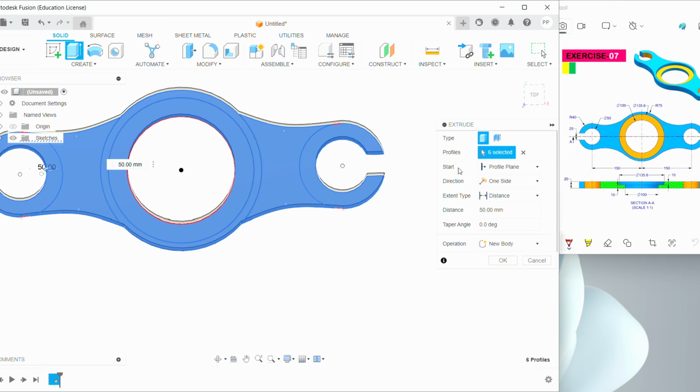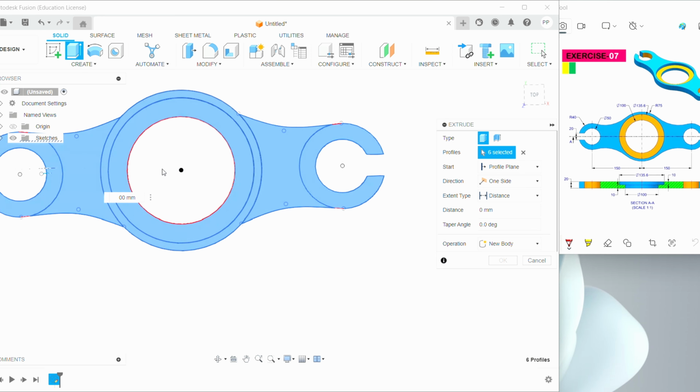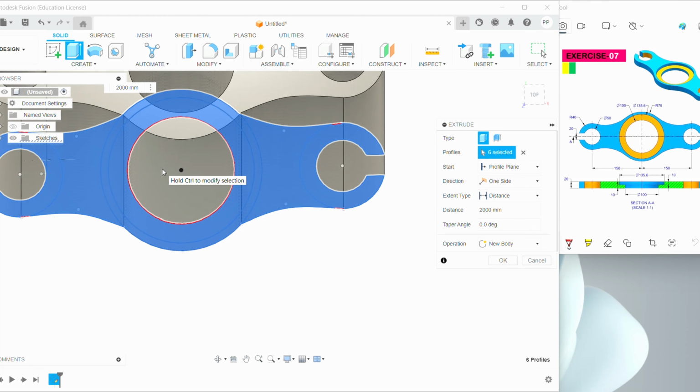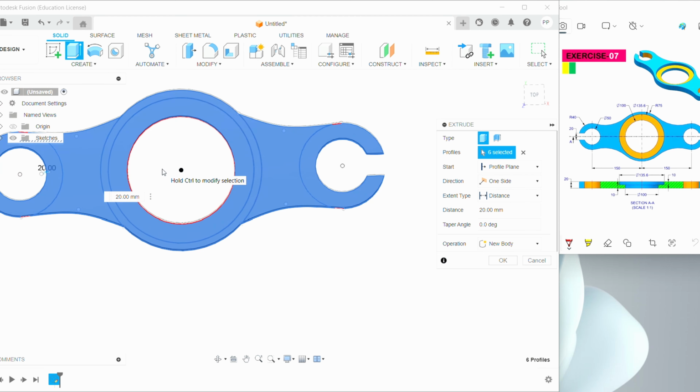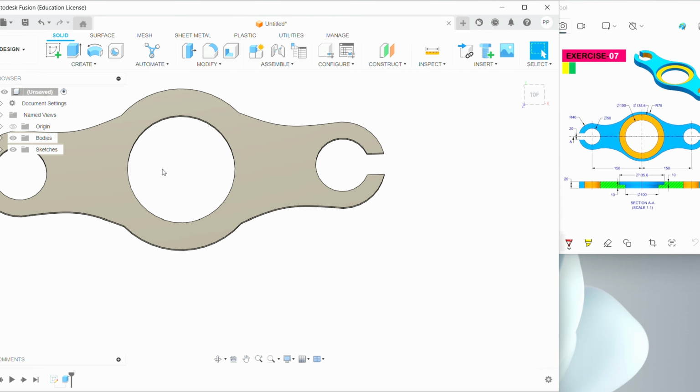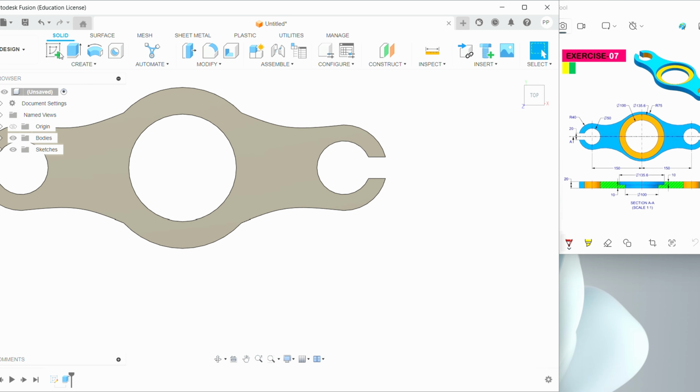So we're going to extrude for 20. Just click OK. Now we got this shape, and again we are going to sketch it.